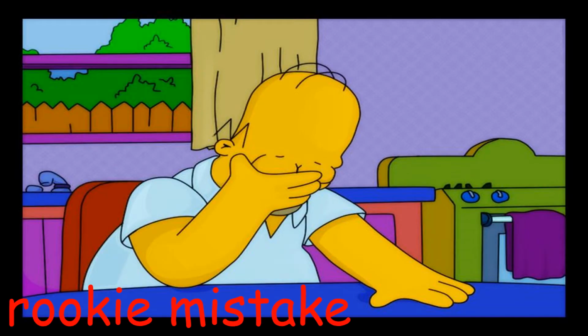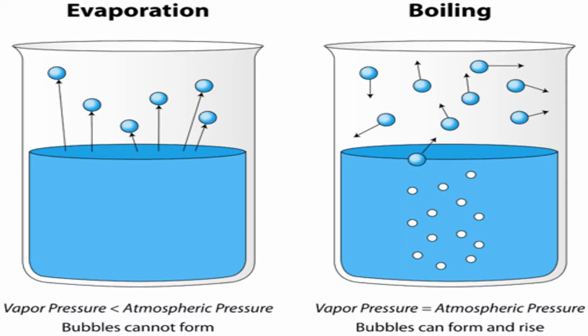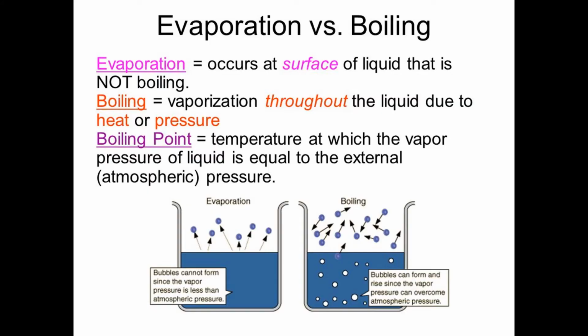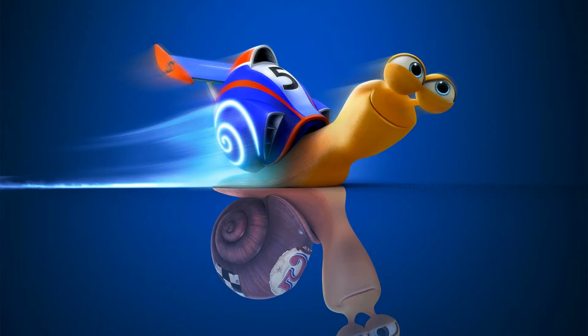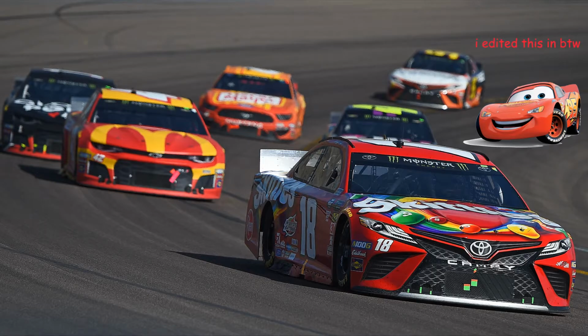A common rookie mistake when learning about particles is thinking that evaporation and boiling are one and the same, when they really aren't. Let me spill the facts. Evaporation takes place at any temperature above the freezing point and below the boiling point. It is a slow process where a compound turns into a gas over time and can take place using its own internal energy. It occurs at the surface and speeds up when there is more heat.